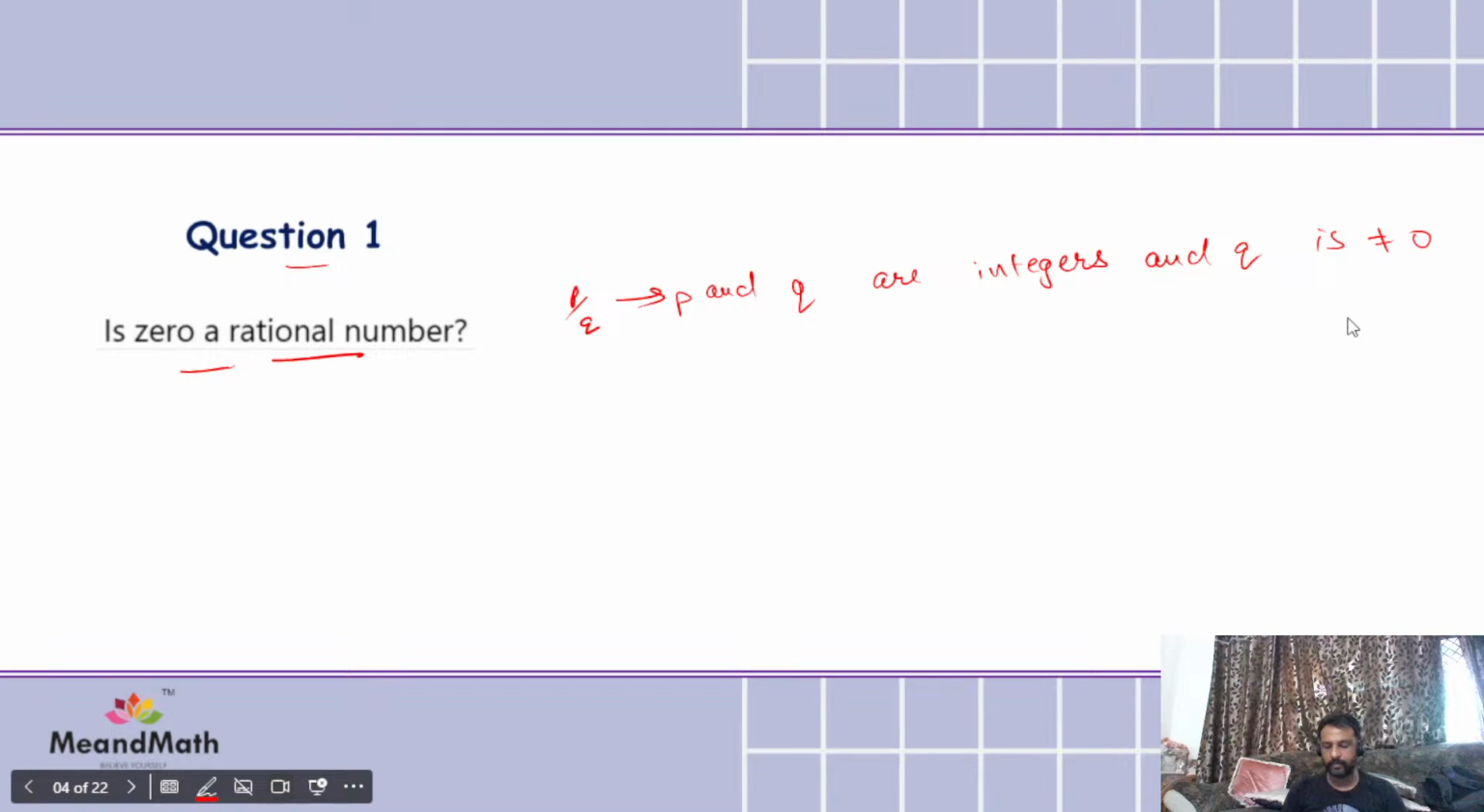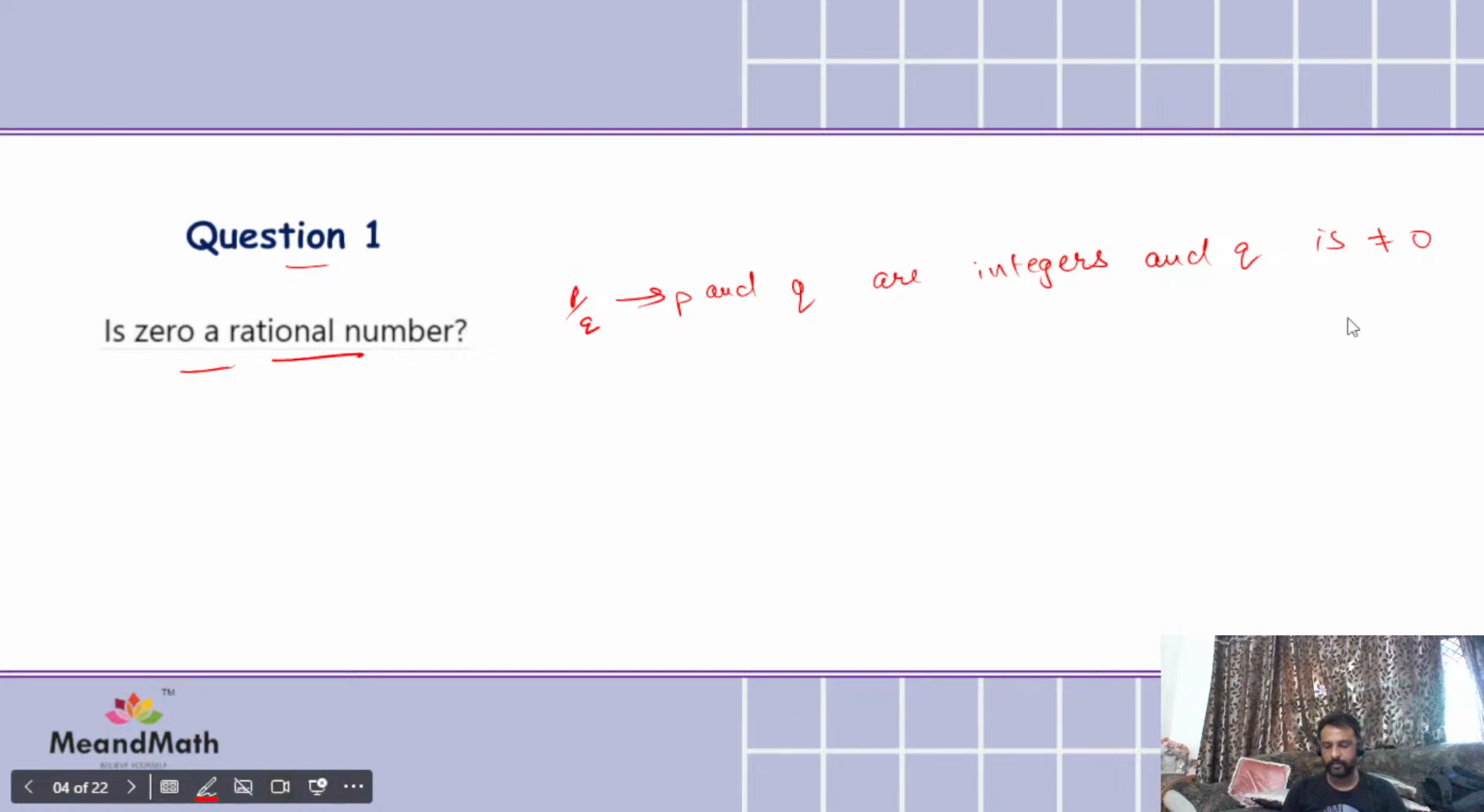Okay. Now, along with that, let us proceed to the next question. Question number 2. Express the following decimal in the form of P upon Q. So how are we going to express it in the form of P upon Q? See very carefully. First, we have 4.7 bar.